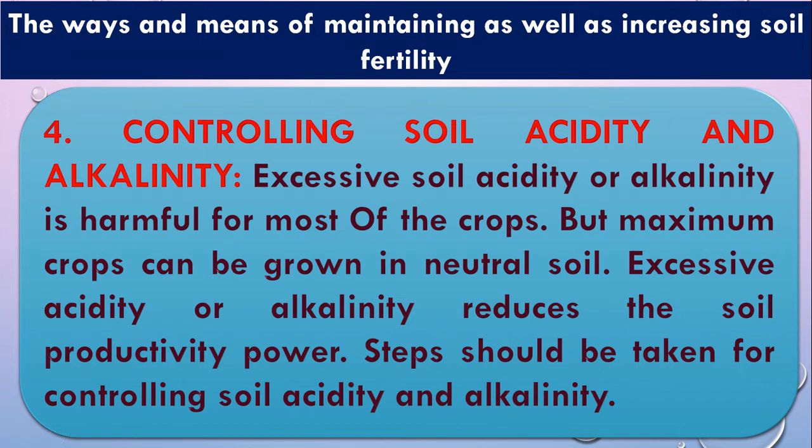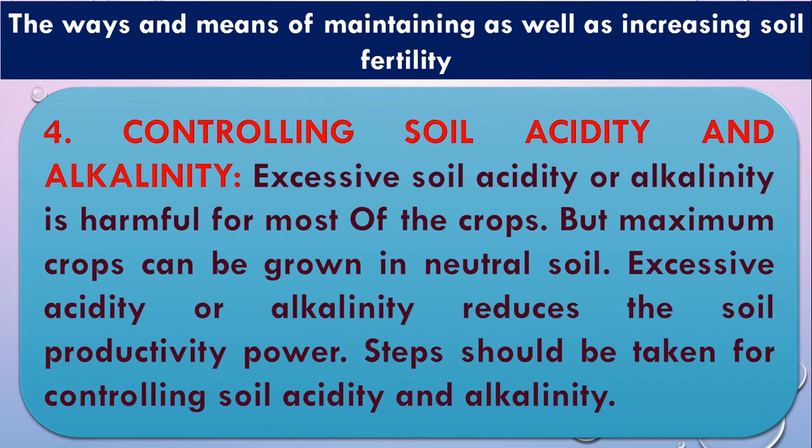In the last previous chapter we talked about the reclamation procedure of soil acidity and alkalinity. That means we know that there are three types of soil according to the soil pH, which is soil acidity, soil alkalinity, and neutral soil.